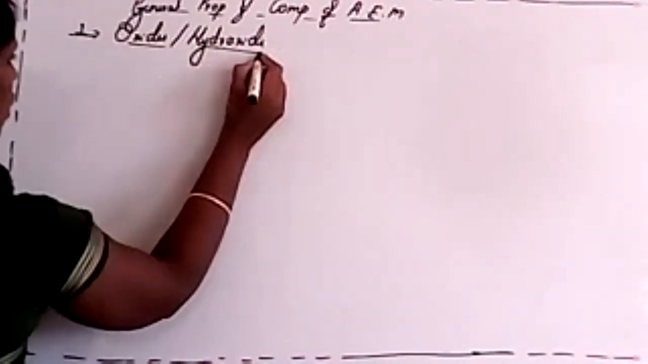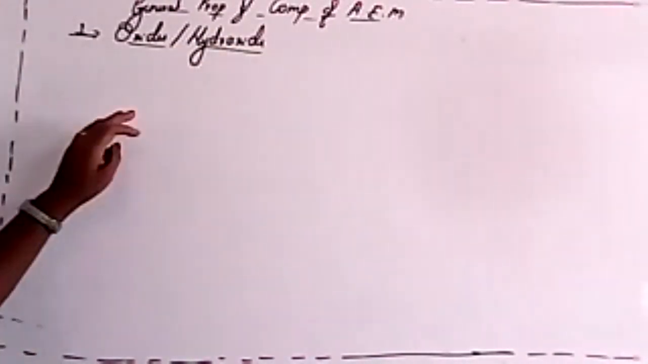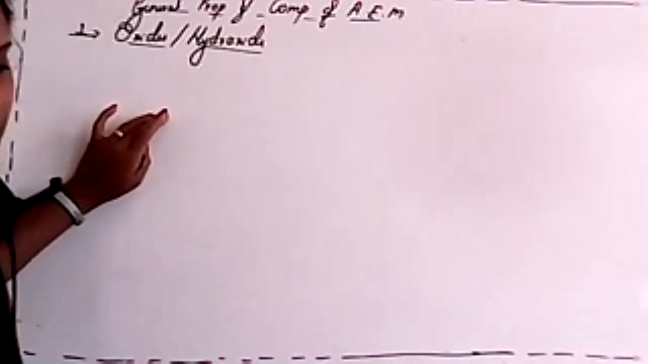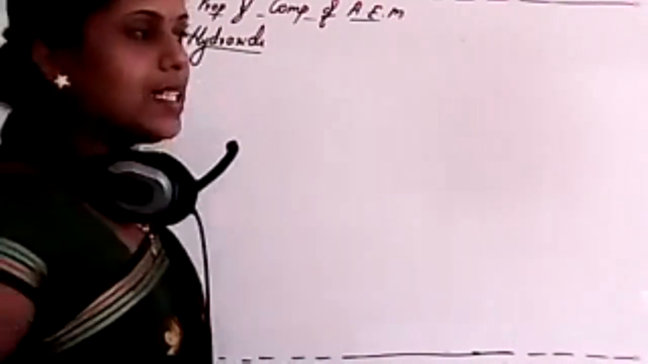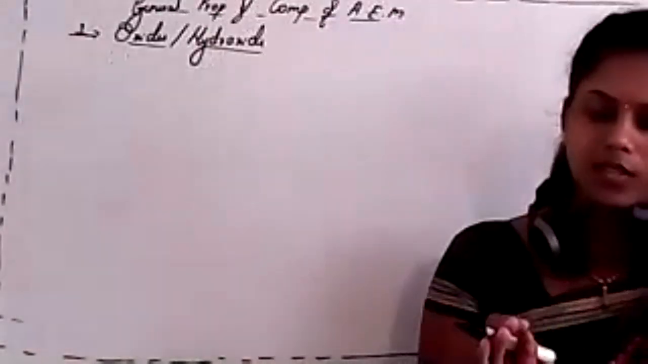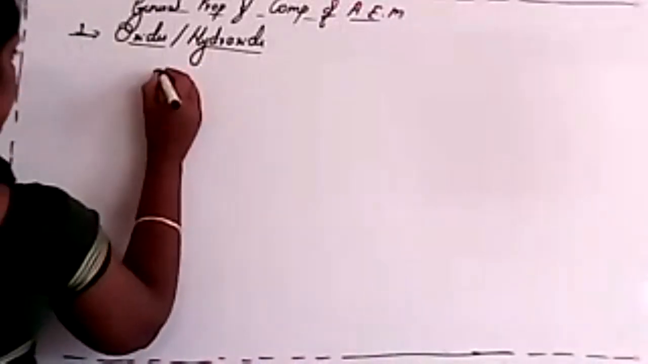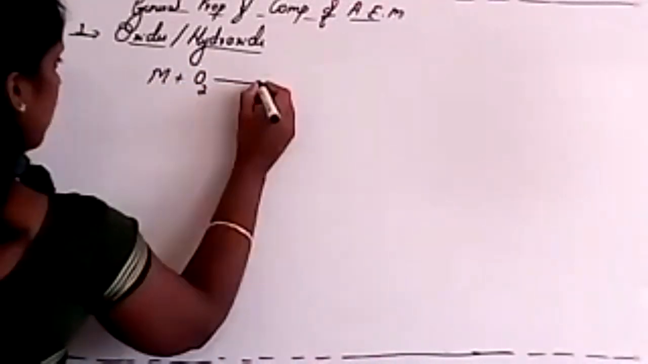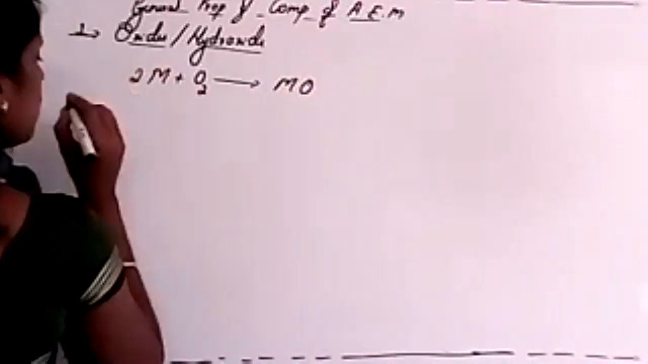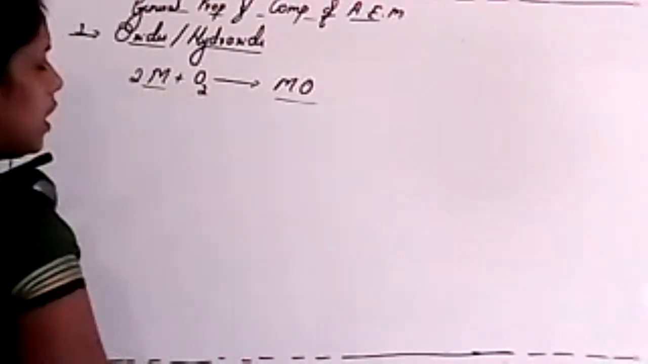First one is oxides or hydroxides of alkaline earth metals. See students, in this case we have to remember that all alkaline earth metals react with oxygen and form a metal oxide, isn't it? So if I consider a metal which reacts with oxygen, it gives a metal oxide, which we already studied. All metals form metal oxides.